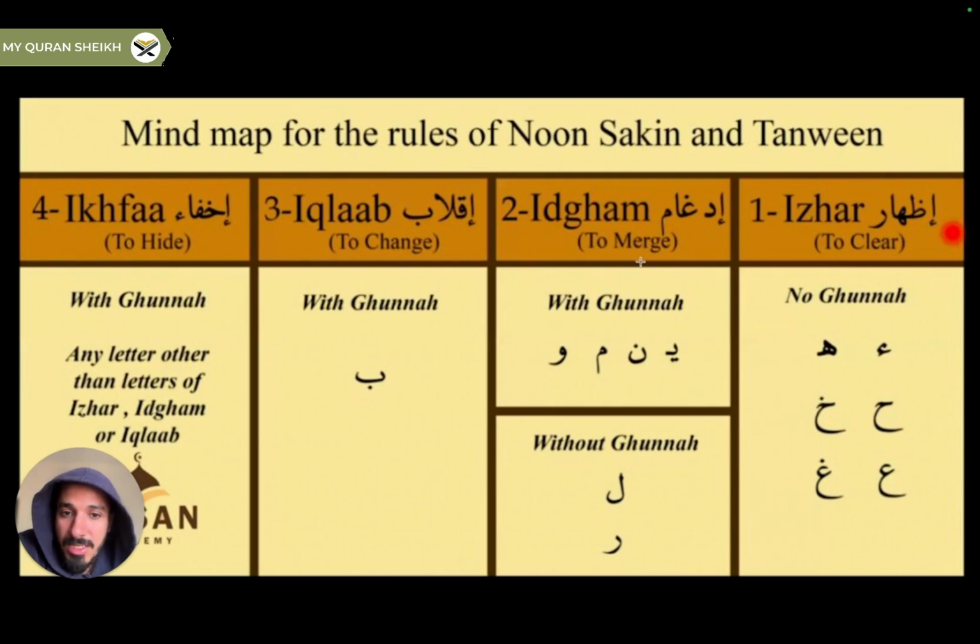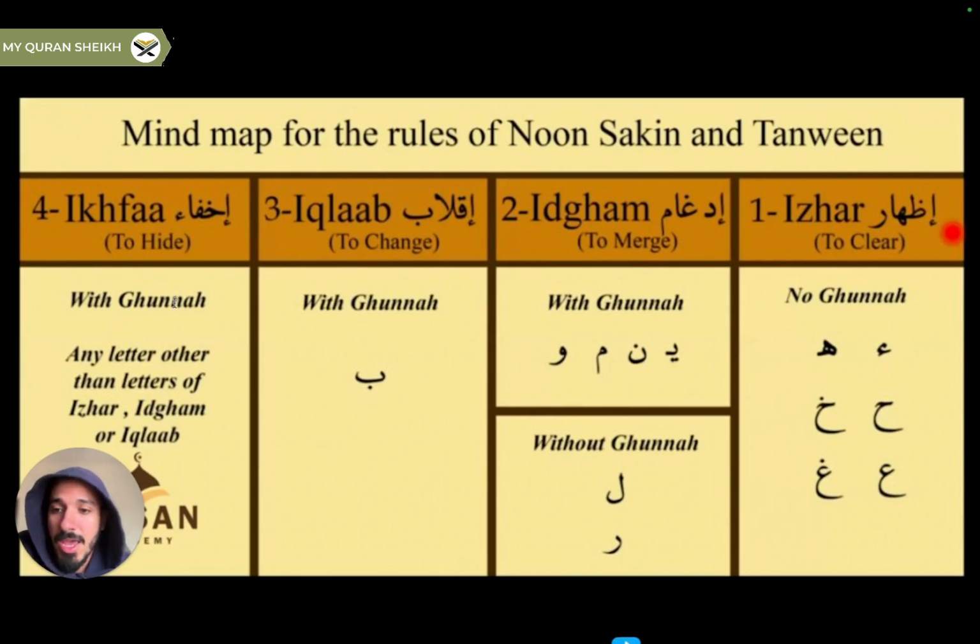Similarly, in case of Idgham, we basically drop the Noon sound and we combine it with the next letter. So in case of a Meem Fatha Tanween, we do it Mai or Mau, something like this. And then in case of a Ba, which is Iqlab, we drop the Noon sound and we pronounce it with a Meem sound. Like if we have Noon Sakin and then a Ba, like let's say Min Ba'di, we'll pronounce it like Mim Ba'di. So rather than a Noon sound, we are pronouncing it with a Meem sound.